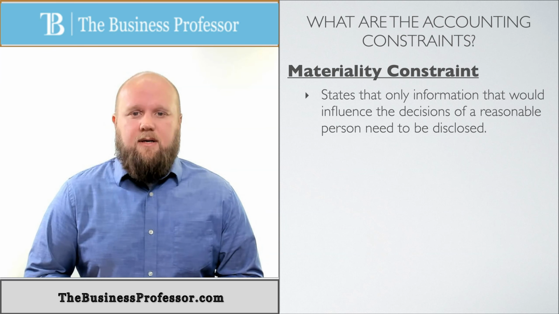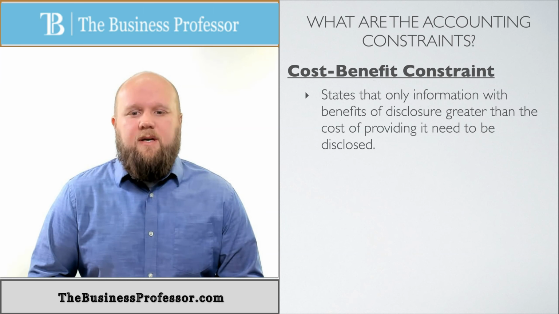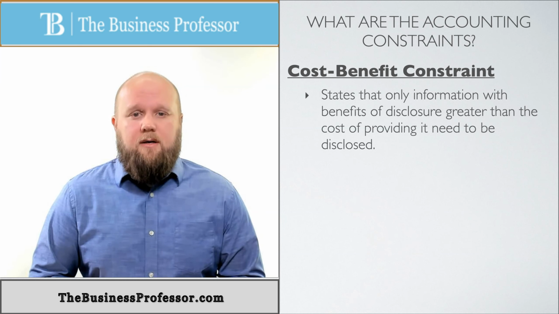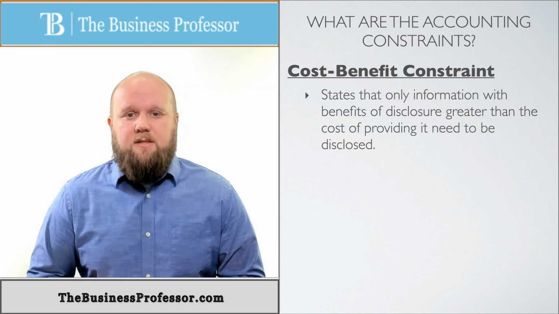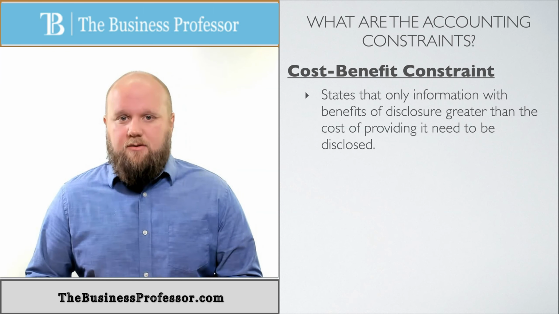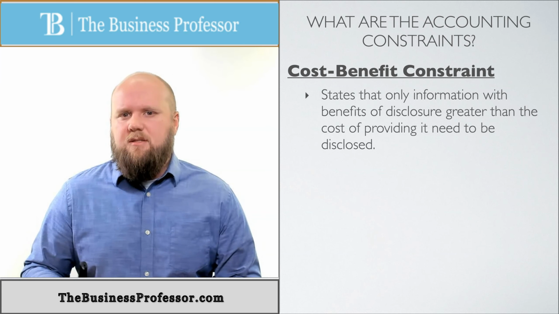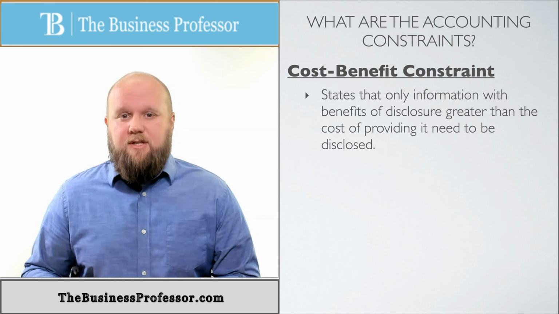That's the materiality constraint. The second one is called the cost-benefit constraint, and that states that only information with benefits of disclosure greater than the cost of providing it need to be disclosed. So am I going to get my money back from this? It's going to cost me money to do things. It's going to cost me money to submit things, to count up things, to audit things, and stuff like that. Am I going to get my money back?